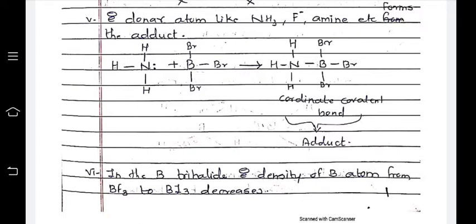An electron donor like NH3, an amine, forms an adduct. NH3 reacts with boron, meaning the nitrogen atom gives its lone pair of electrons to boron. Boron accepts that lone pair, completing its octet, forming a coordinate covalent bond and the adduct.